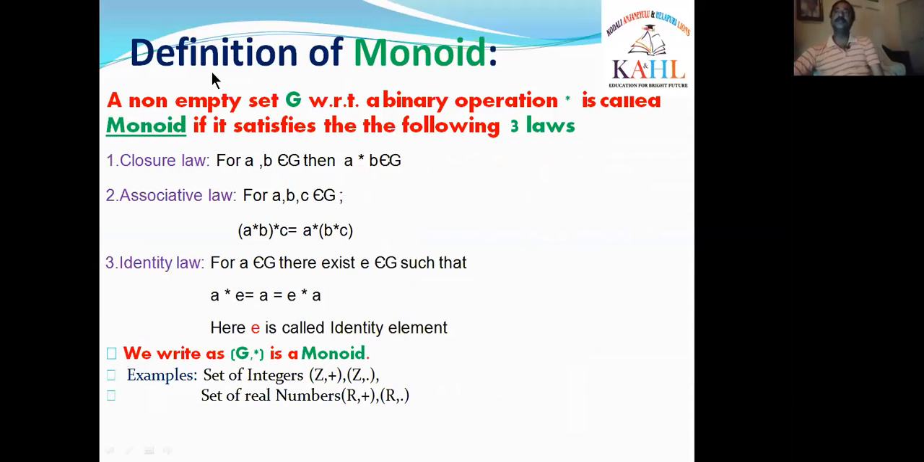And also we learned the definition of monoid. What is the definition of monoid? A non-empty set G with respect to a binary operation star is called a monoid if it satisfies the following three laws. What are they? Closure law, associative law, and identity law.